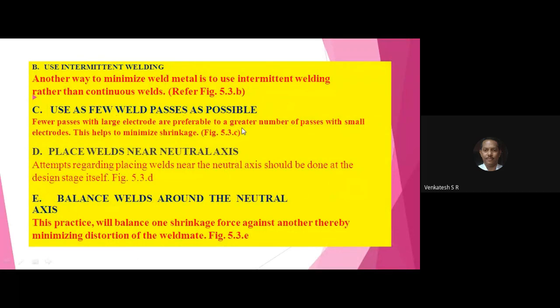Always see the optimum use of electric current in the welding process, the number of times the welding is passed from rightward to leftward or leftward to rightward, and place welds near the neutral axis. Suppose you see the axis of the workpiece, on that only you carry out the welding. Next, balance welds around the neutral axis in order to compensate the weight distribution uniformly throughout the section of the workpiece.